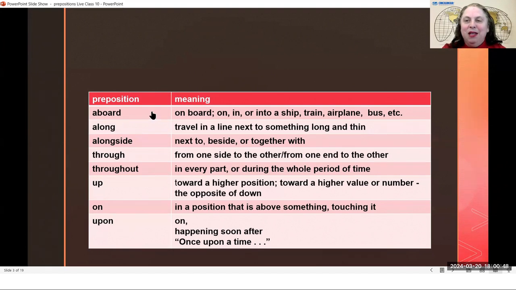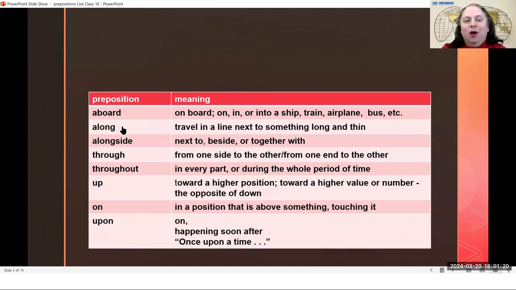Let's look at what the meanings are, and I think that it will be much more clear when you see some examples of each of these prepositions in the sentence. Aboard. If you are aboard something, then you are on board. You are on or in or going into a ship, a train, an airplane, a bus, or something like that.